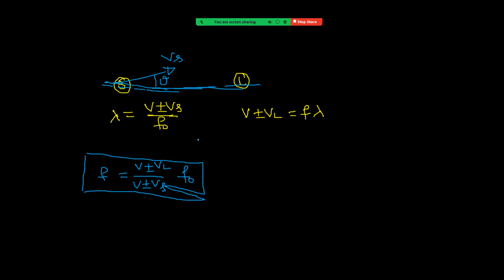In the same way, if the listener moves like this, suppose the angle is alpha, then we take his velocity along the line joining them. That is VL cos alpha. So in this place we take VL cos alpha. That means we have to always focus on velocity components along the line joining them. Let us see carefully how we apply this result now.